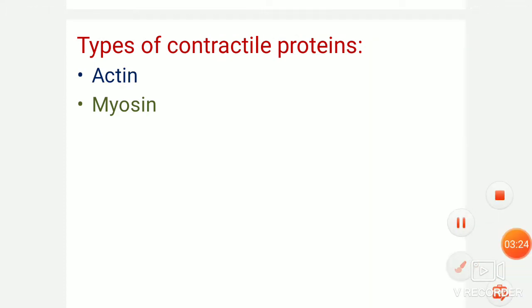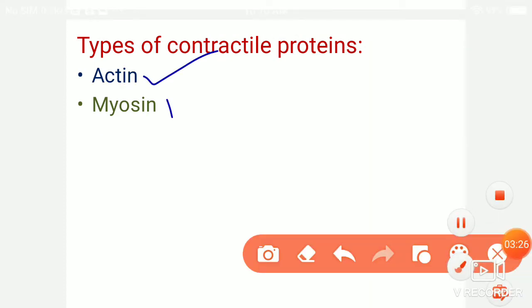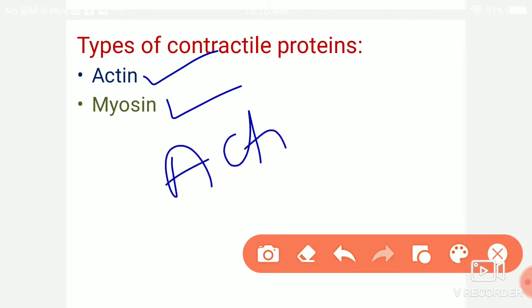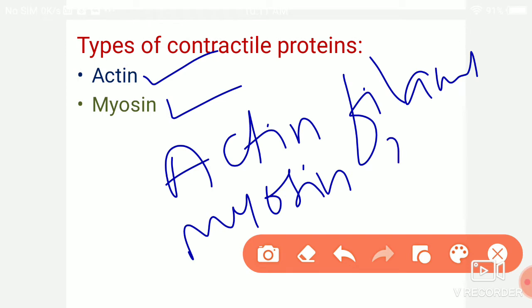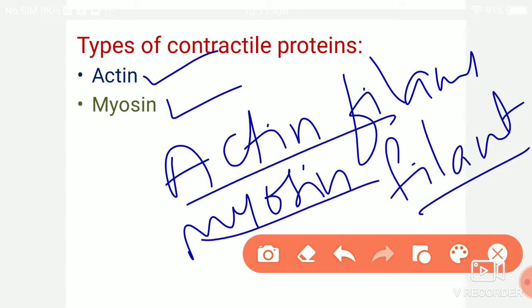Here the actin protein is present in the actin filament, and myosin protein is present in the myosin filament. So these two proteins are called contractile proteins.